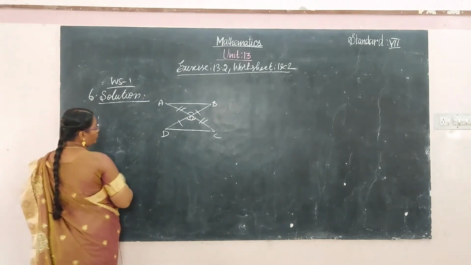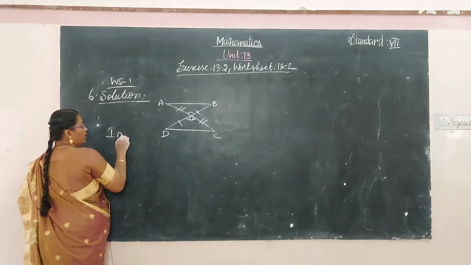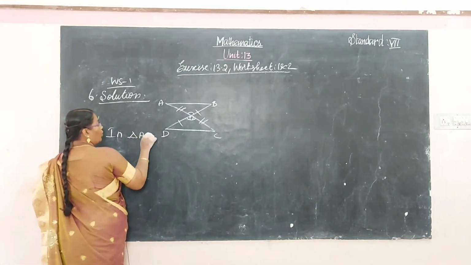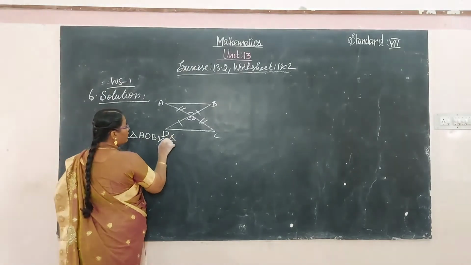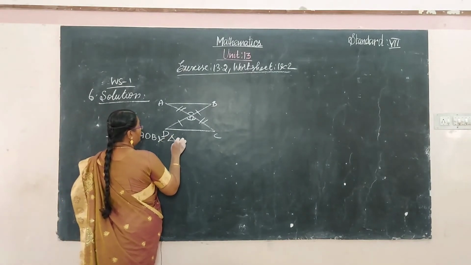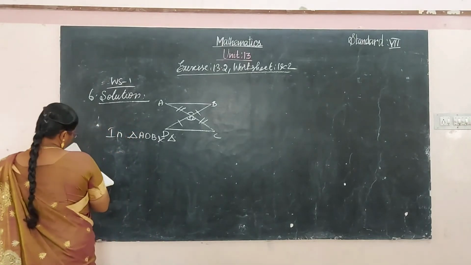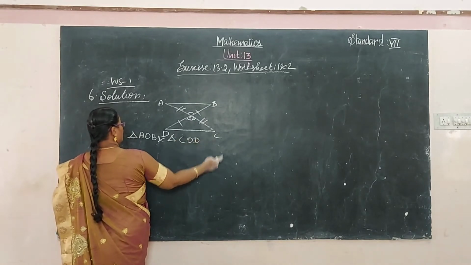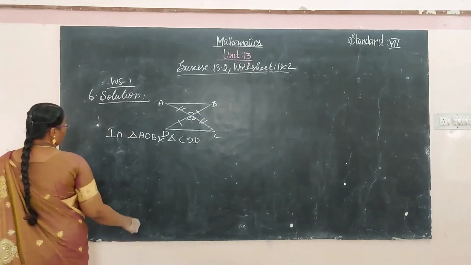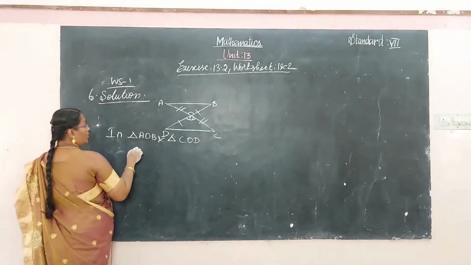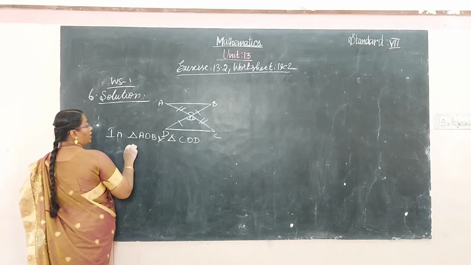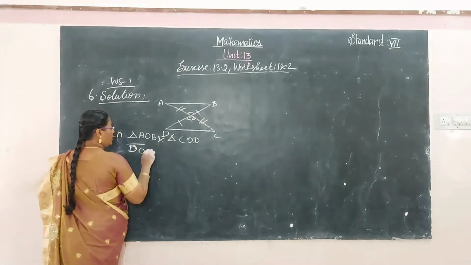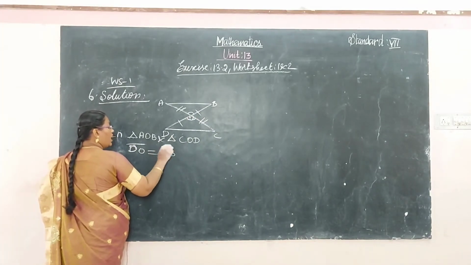Okay, see, in triangle AOB and triangle COD, the side DO, the line segment DO, and OB are equal.